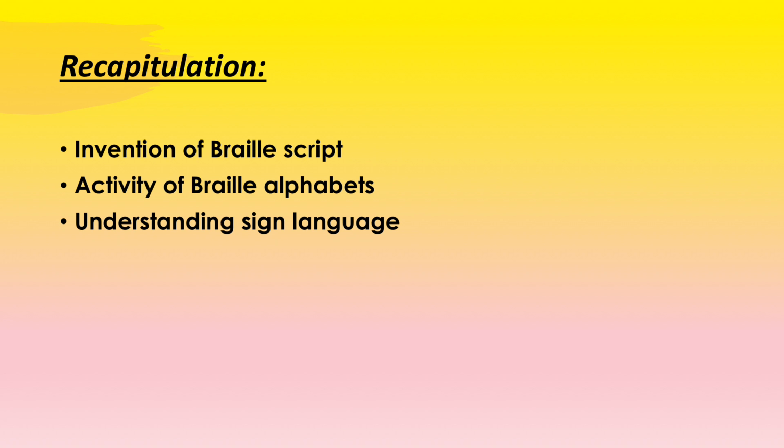It's time for recapitulation. Let us revise whatever we have done in today's class. We have studied about Braille script. We have studied who invented it. Who invented it, students? Yes, Louis Braille. Also, we have seen Braille alphabets and we have also done one activity on Braille script. What was the activity? Yes, you can do it. Make sure you do this activity at home because once the school reopens, we are going to ask you about that activity.